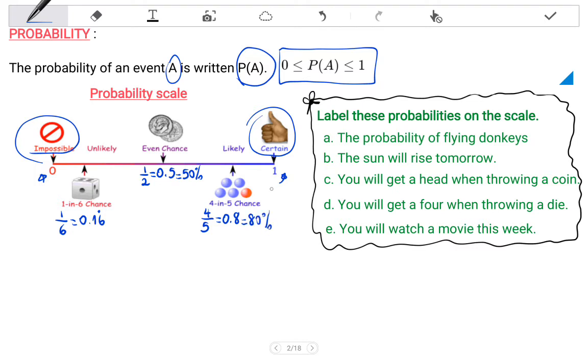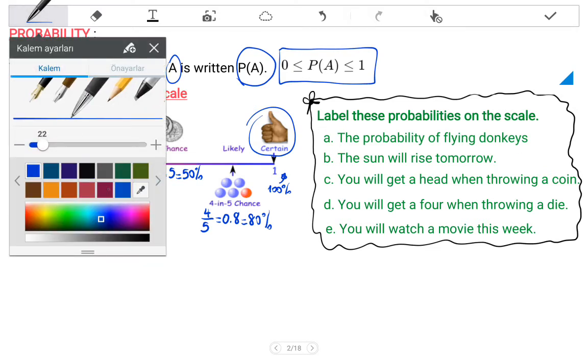And the certain event is 100% or 1 whole, or as a fraction 5 over 5, 10 over 10, in any case giving us a whole number 1. Now let's label these probabilities on the scale, here given on the right of the page.